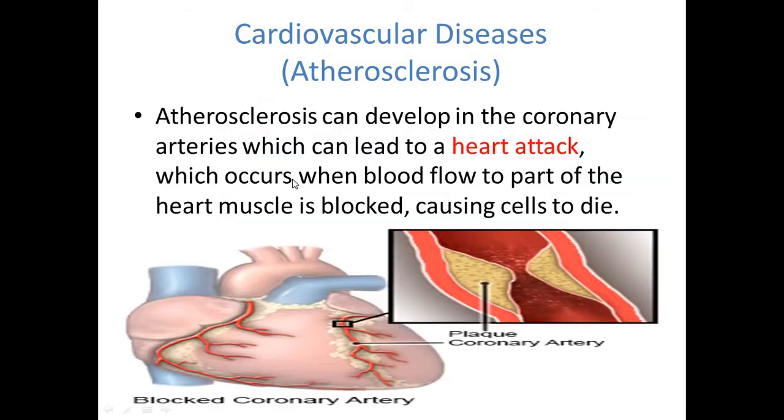Also, we studied heart attack. I said a heart attack happens when the coronary artery here is blocked. That means a part of the heart will not receive enough nutrients and oxygen, causing the cells of this part of the heart to die. So a heart attack occurs when the blood flow to part of the heart muscle is blocked, causing cells to die.